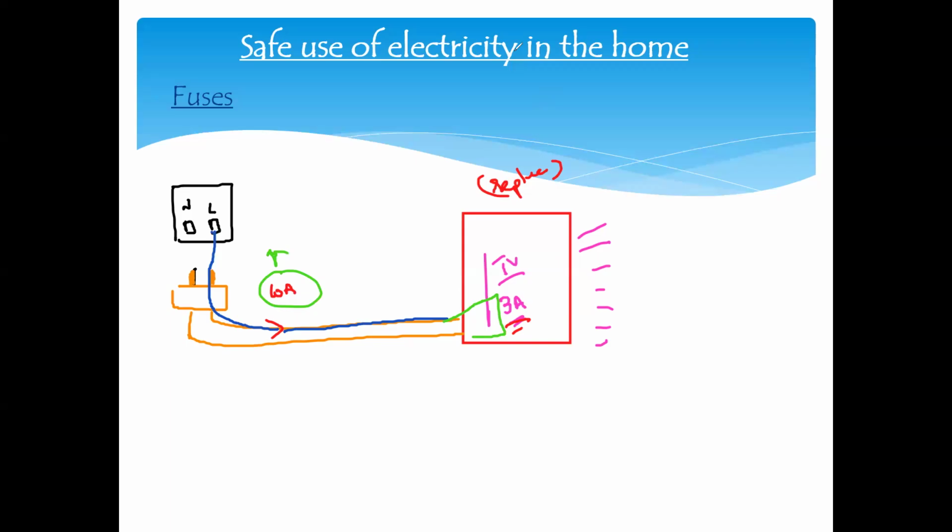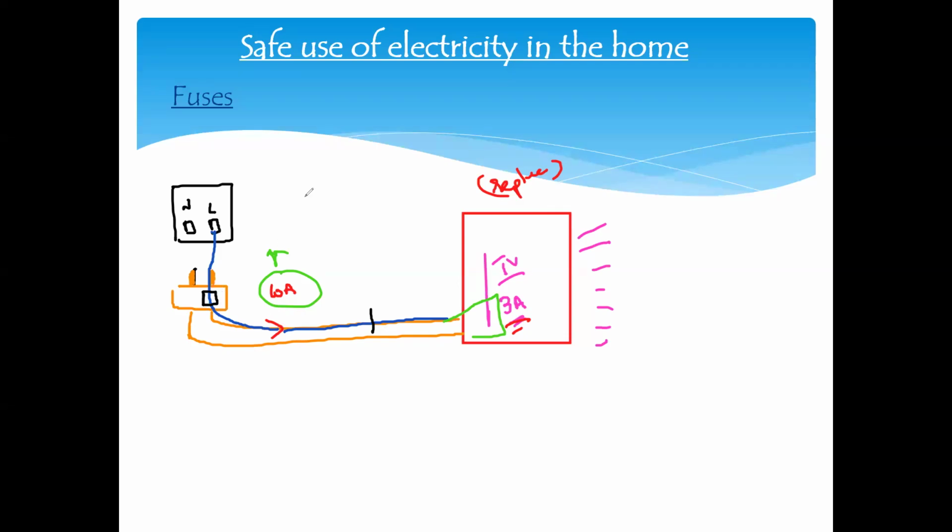So for the safety of the device, if we want to make safe use of electricity for the appliance, what is there? In the live wire, there is a circuit component connected, which we call a fuse. A very thin wire is connected. Usually the fuse is installed in the plug rather than directly in the wire.